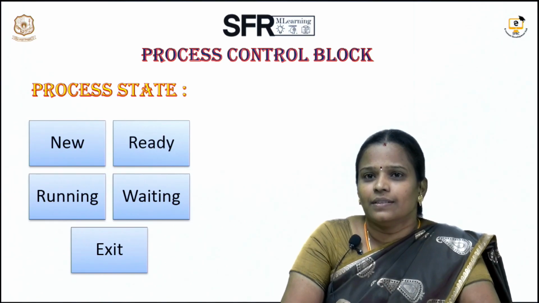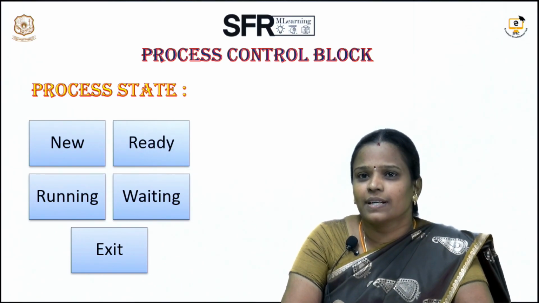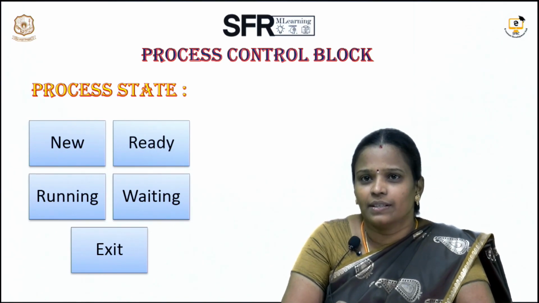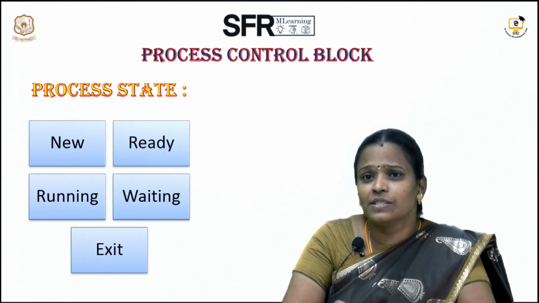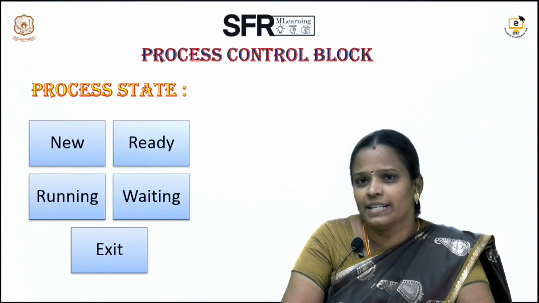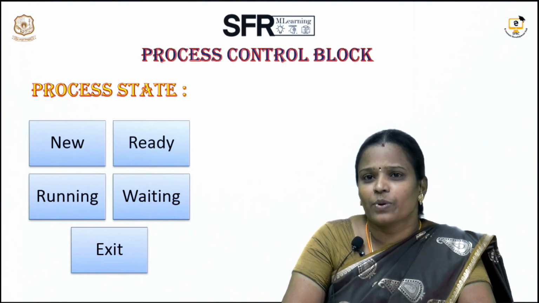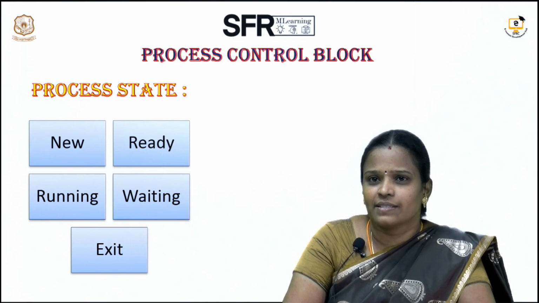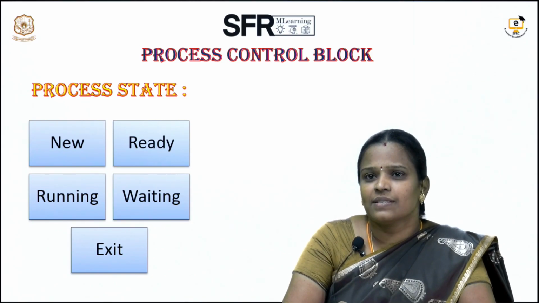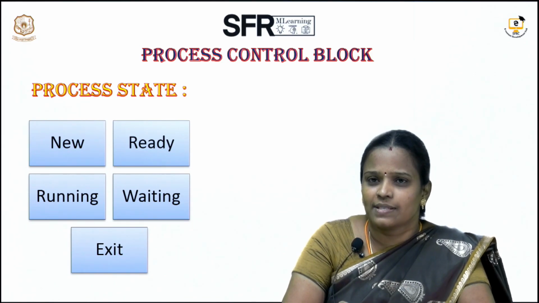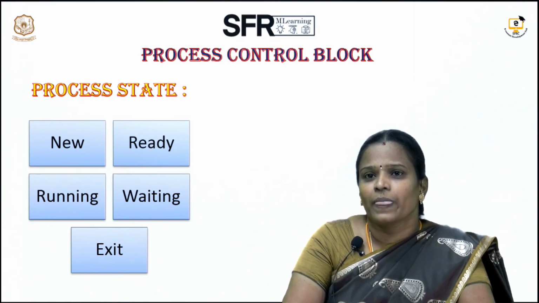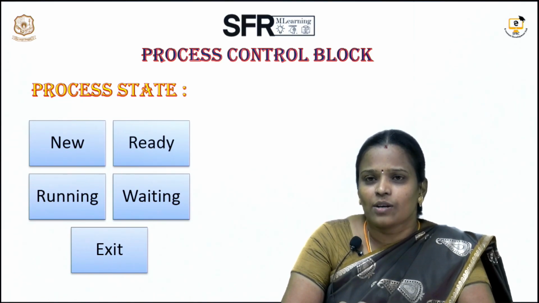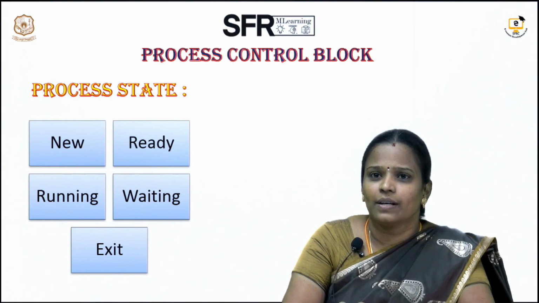Now let us see the new state. Whenever the process is created, it is called the new state. Ready means the process is ready for execution by the CPU, which is called the ready state. Running means the process is currently being executed by the CPU, which is called the running state. Waiting means the process is waiting for some input-output operations, which is called the waiting state. Finally, exit means the process has completed all its operations, which is called the halt or exit state.